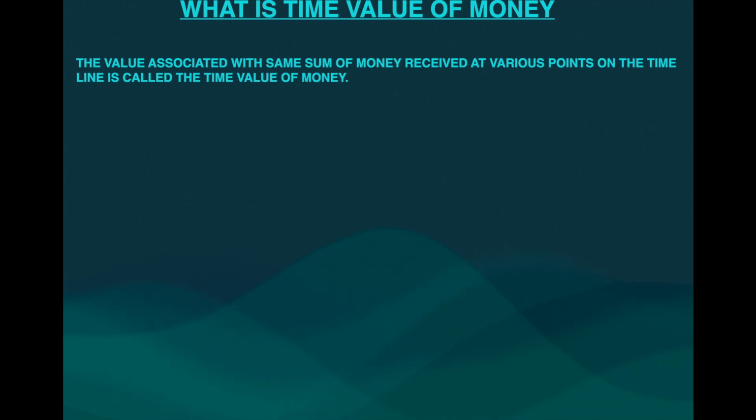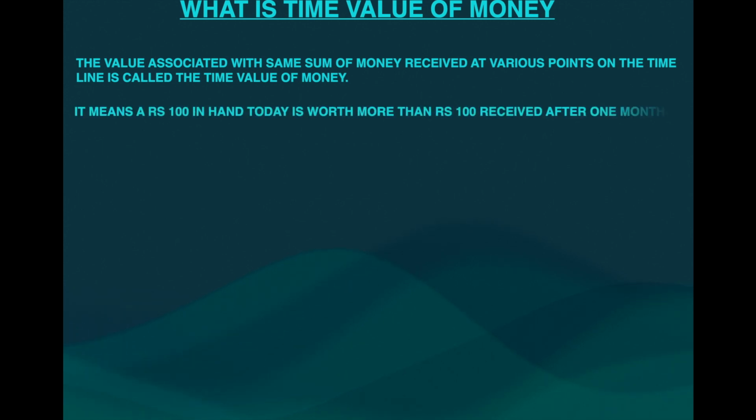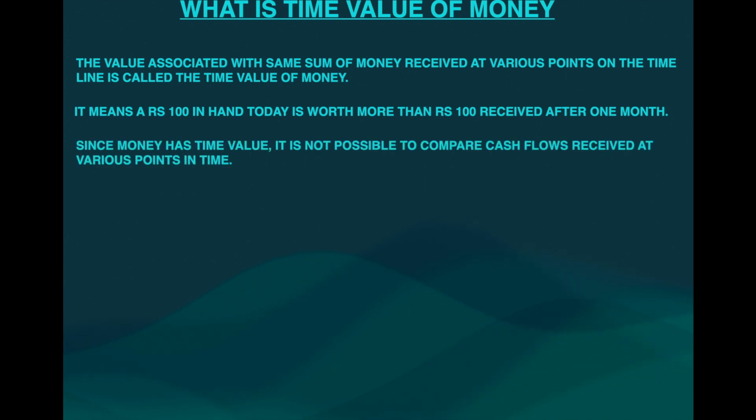We should understand that the value of 100 rupees today is much more than the value of 100 rupees received after 1 year. We will understand why in subsequent slides. So it means rupees 100 in hand today is worth more than rupees 100 received after 1 month. Since the money has time value, it is not possible to compare cash flows received at various points in time.